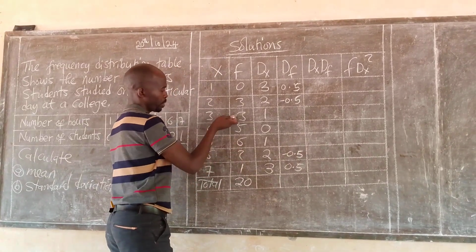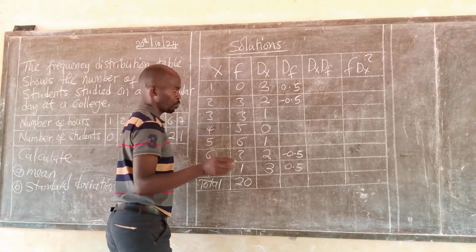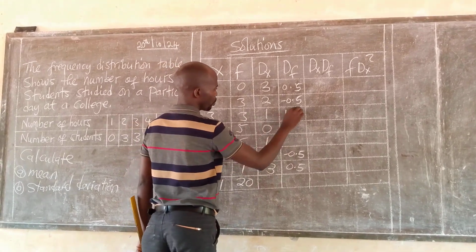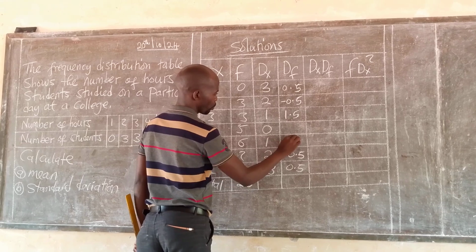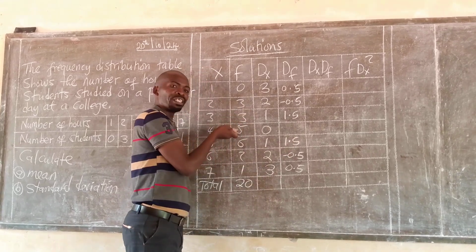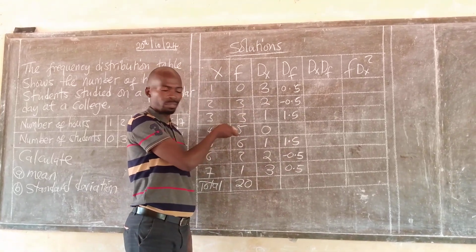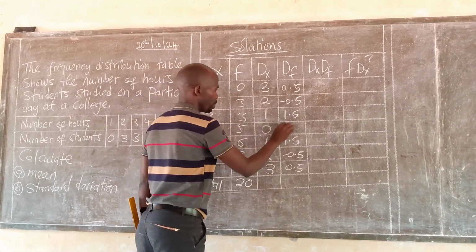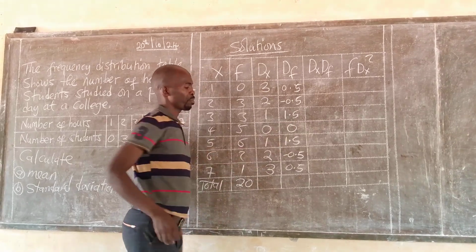Then 6 minus 3 is positive 3, divided by 2, we have 1.5. Also here we have 1.5. Now the middle one here, subtract that by itself. That is 5 minus 5, which gives us a 0 here.